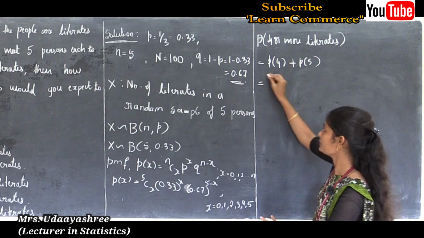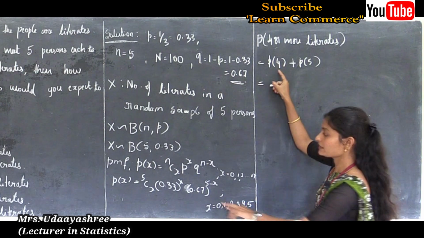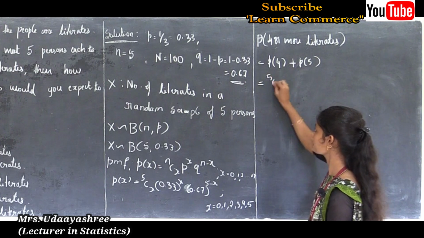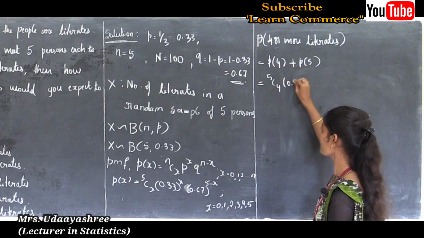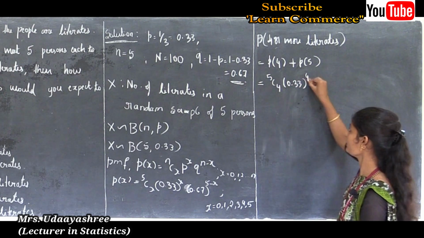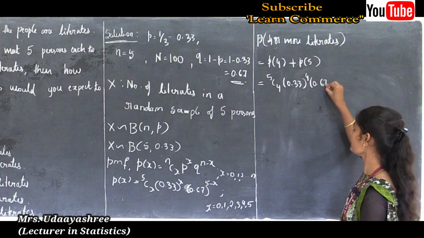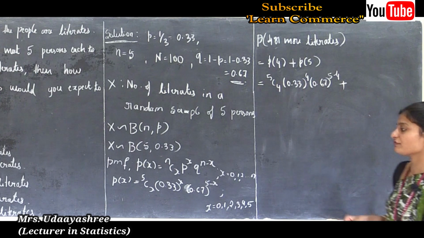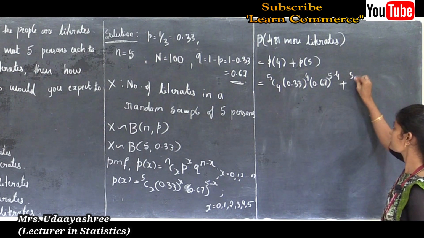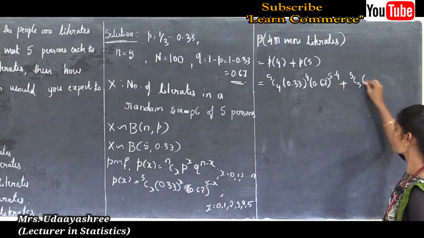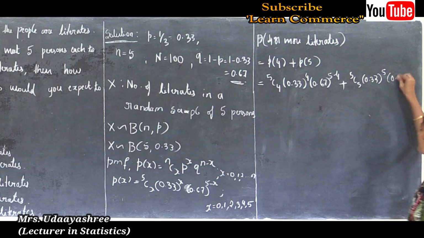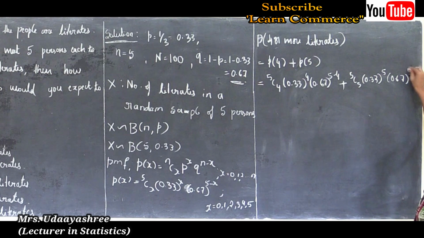We substitute these values in the formula, that is 5C4 into 0.33 to the power 4 into 0.67 to the power 5 minus 4, plus P of 5 is 5C5 into 0.33 to the power 5 into 0.67 to the power 5 minus 5.